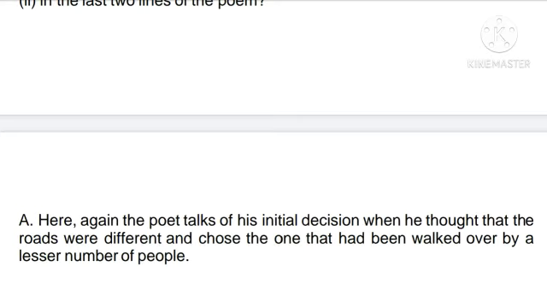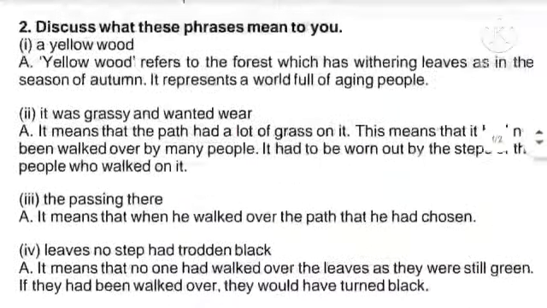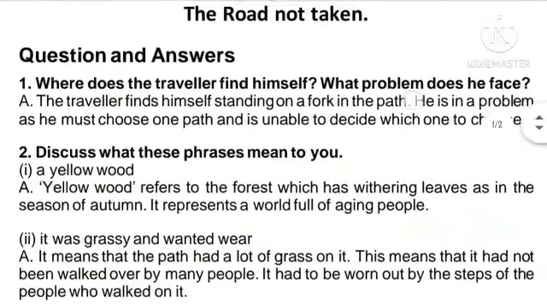So here, towards the last two lines, what does the poet say? The poet talks of his initial decision that they were different, that one was walked by many people and the other one was not walked by many people, but people had been walking over both these roads. So that was a realization the poet got towards the end of the poem. So that is this poem, The Road Not Taken.